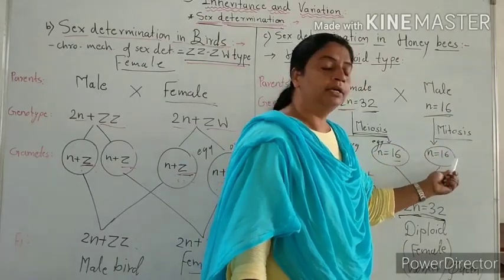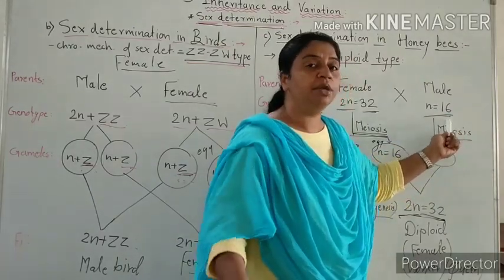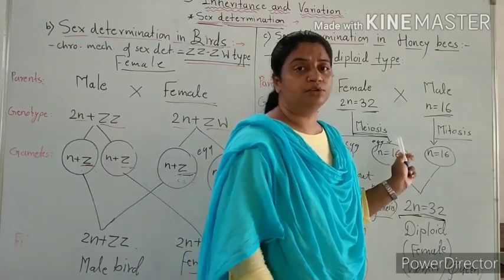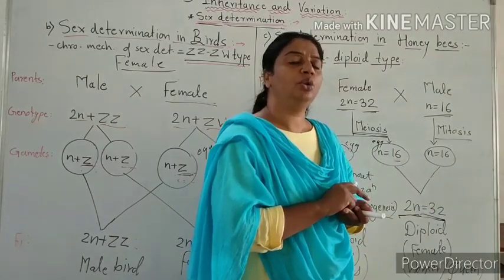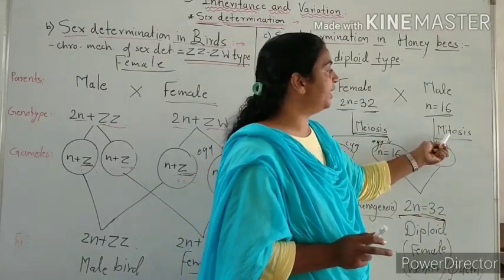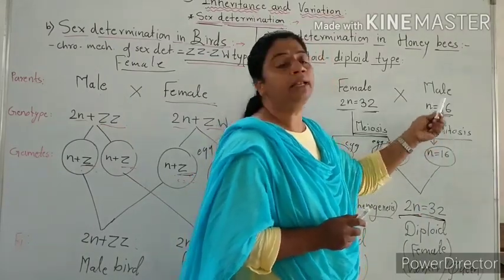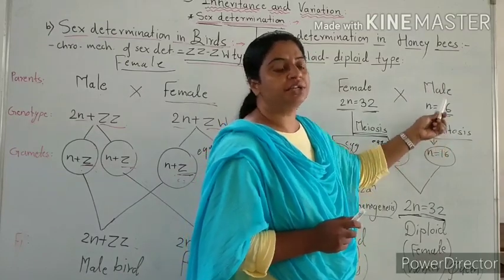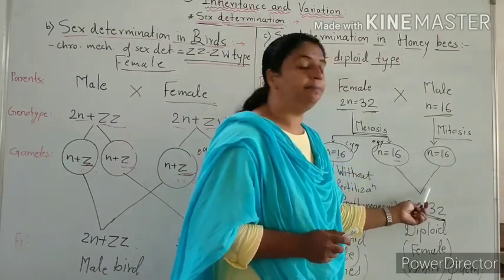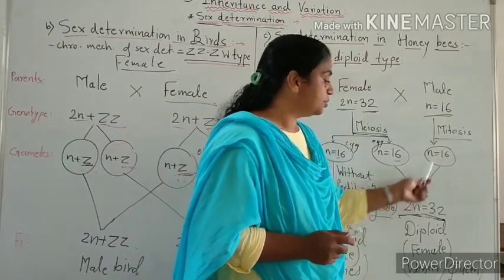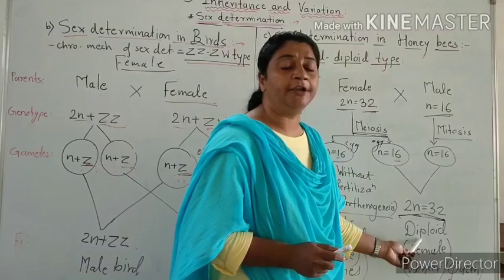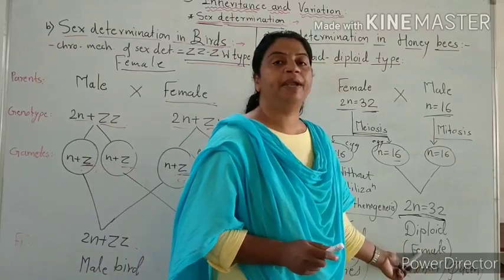And the male produces sperm by mitosis division, because if reduction division meiosis occurred, then the 16 chromosomes would be divided and no diploid set of chromosomes would be maintained. So which type of division takes place? Mitosis. In the male, sperm is produced by mitosis division. When this haploid egg fertilizes with haploid sperm, n plus n is equal to 2n, means 16 plus 16, 32, means diploid, means a female offspring is produced.